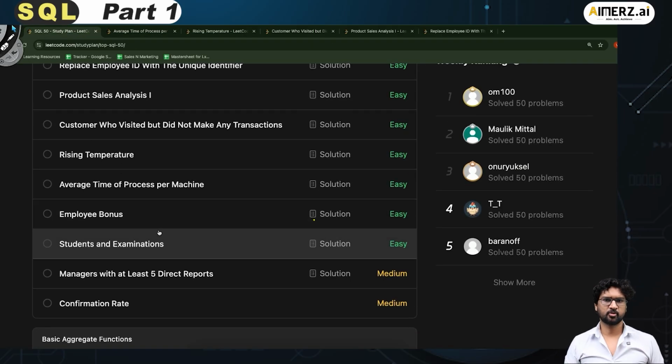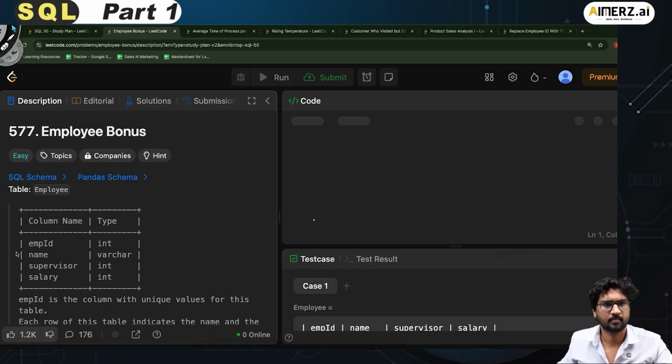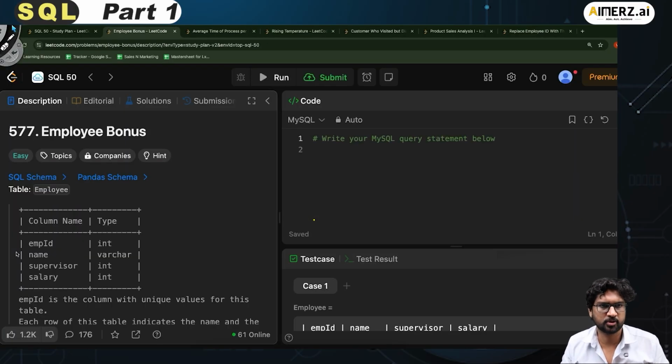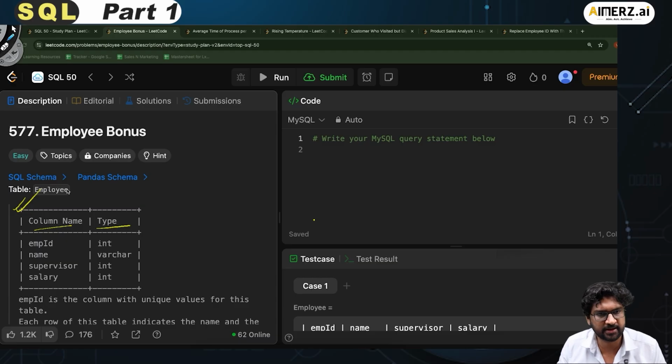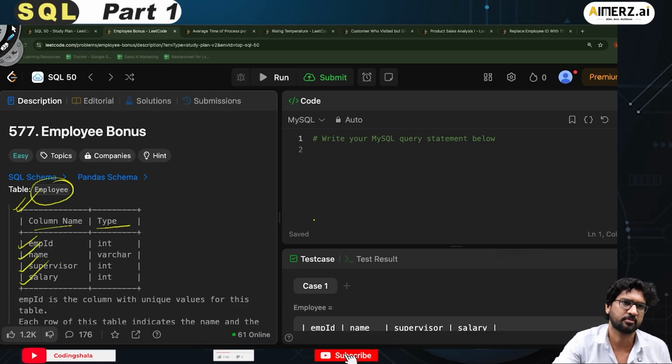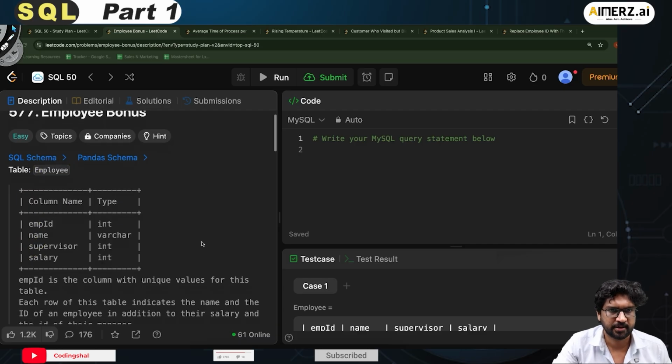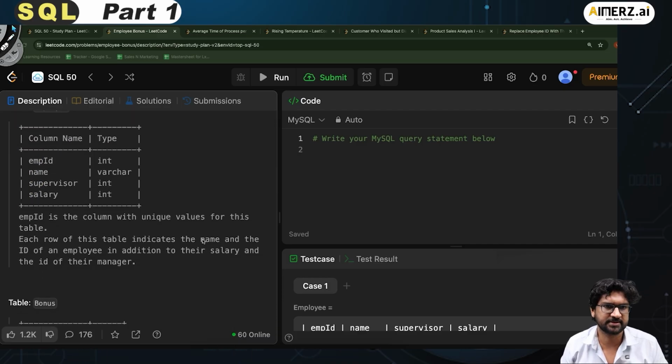The next one is the employee bonus, also of the type category easy. Let's click on this. Now if you look at the employee bonus table, there is a table called employee. This has the column name and the column type. The first employee table has the columns employee ID, name, supervisor, and the salary. All the information about the employees are here. Great. If I move down, it says that employee ID is a column with the unique values for this table. So this might act like a primary key because it has unique values.